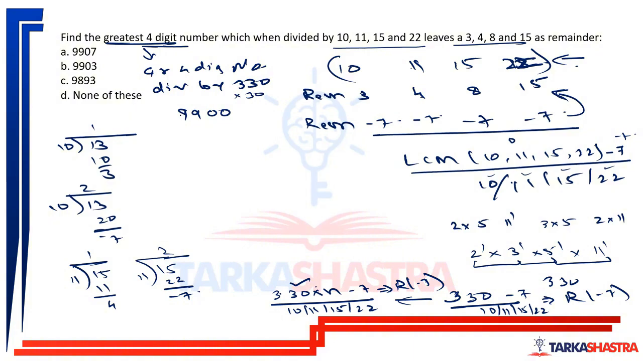And the next number will be greater than that. It will have 5 digits. We don't want that. And now from this greatest four-digit number, I just have to subtract 7. And this number will be divisible by 10, 11, 15, and 22 with remainder minus 7. So 9900 minus 7 will be 9893.